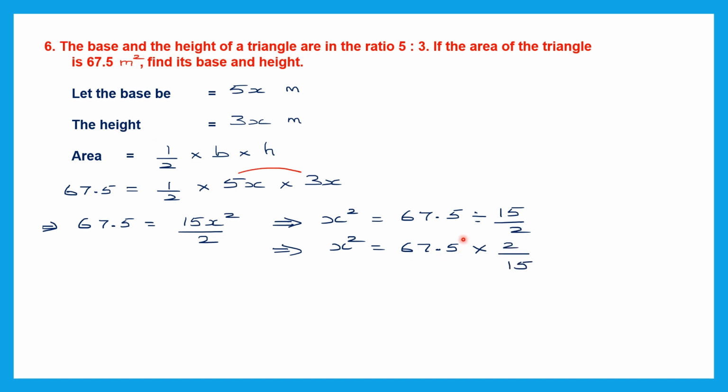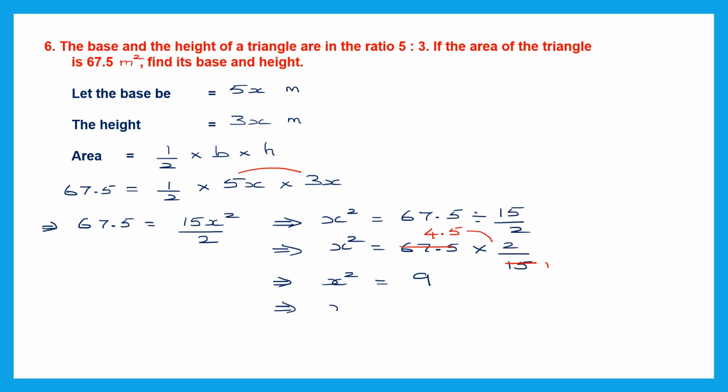If we divide 67.5 by 15 to cancel it, we get 4.5. That means 15 into 4.5 will give us 67.5. Now we just have to multiply 4.5 into 2. So x square is equal to 9.